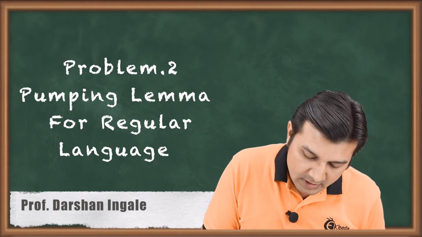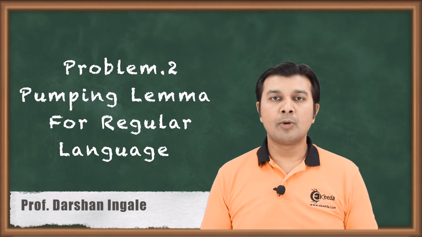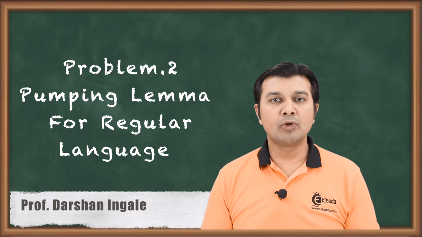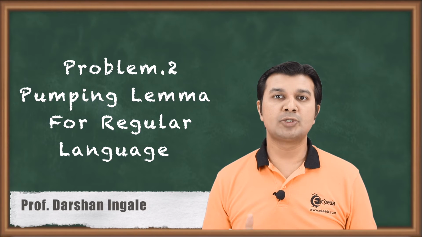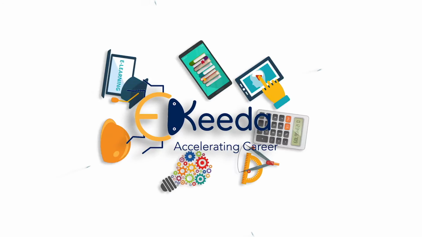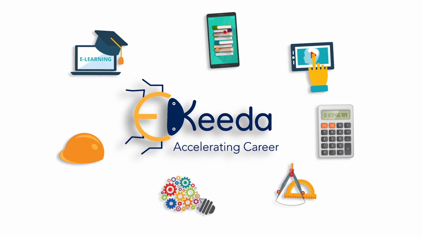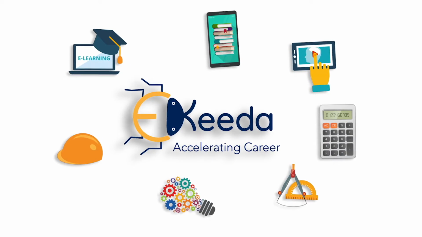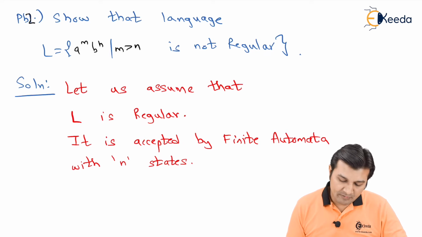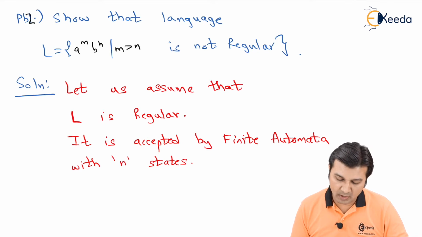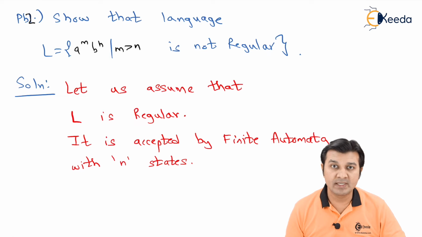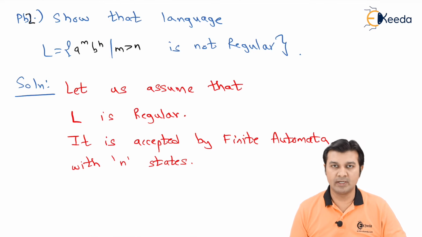Here we are going to study the second problem on pumping lemma for regular language. And now you will realize that the things are getting much more simplified. So the question over here says, we have to show that the language L is equal to a raised to m b raised to n where m's value is greater than n is not regular in nature.